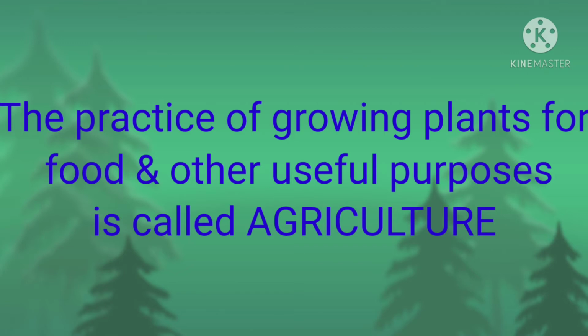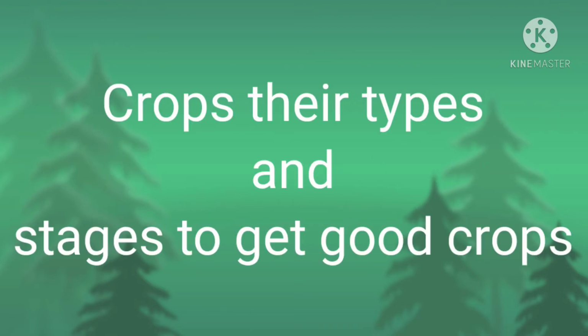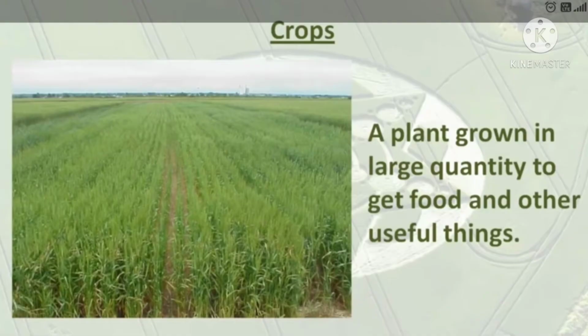Children, the branch of science in which we learn about growing plants is known as agriculture. So, children, agriculture is a practice of growing plants for food and other useful purposes. Children, in today's class we will learn about crops, their types and the steps to get good crops. So let us know about crops.